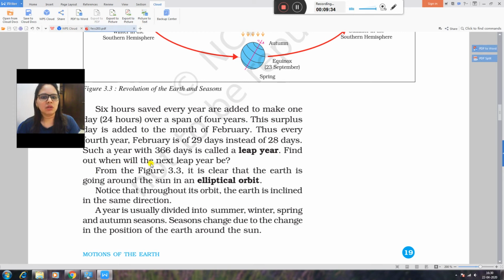Find out when the next leap year will be. We know very well that this is 2020. This year is a leap year. So you will give me the answer: what will the next leap year be?